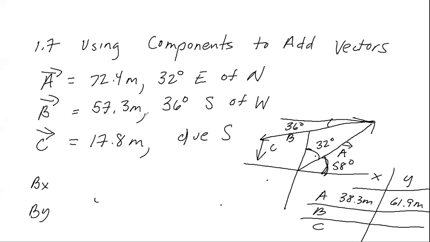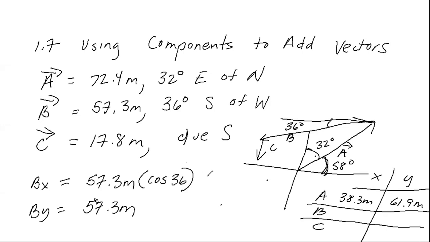So it has a magnitude of 57.3 meters, and the angle with respect to the x-axis is 36. So this is going to be cos 36, remember, it's going to have a negative value. And once again, this is going to be sine 36, also with a negative value. Let's figure out what those are.